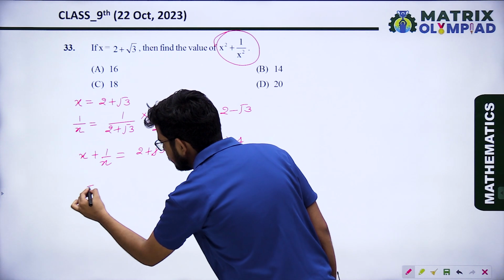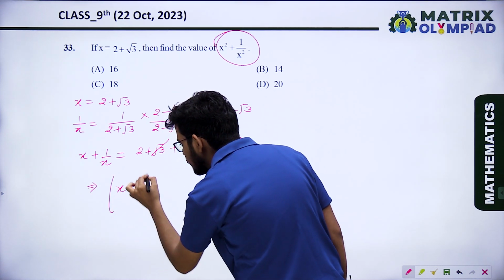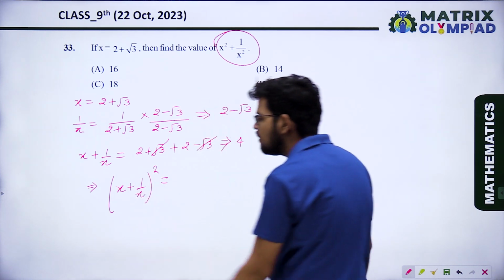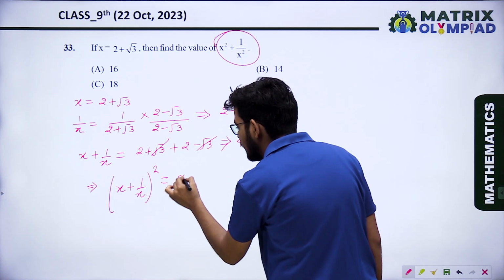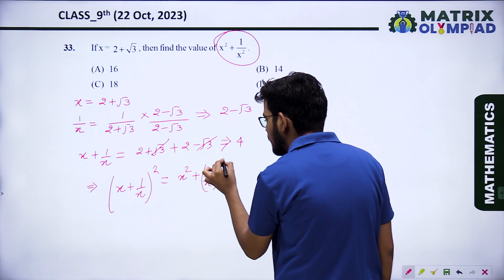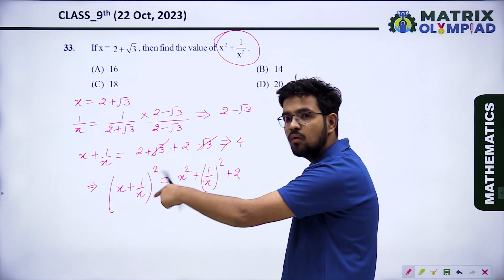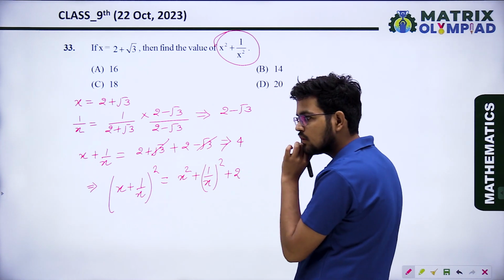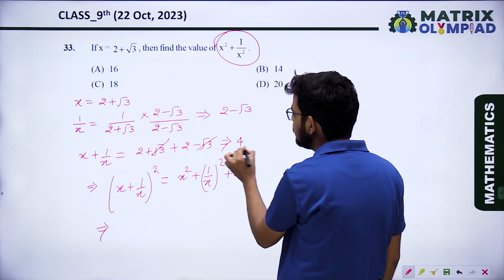So you know, x plus 1 upon x whole square. What is the value of x plus 1 upon x whole square? A plus b whole square is a square, means x square, plus b square, means 1 upon x whole square, plus 2ab, 2 into x into 1 upon x. It will be 2. Now put the value. What is the value of x plus 1 upon x? 4.